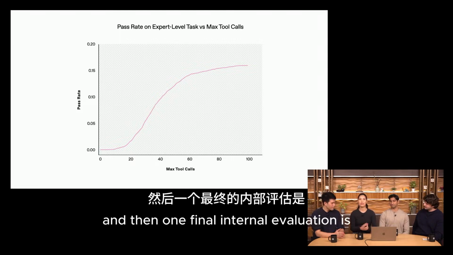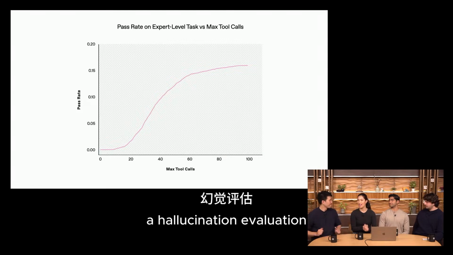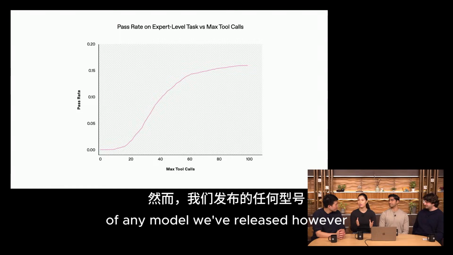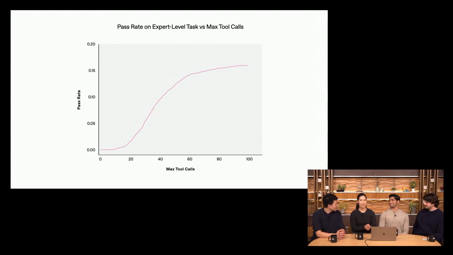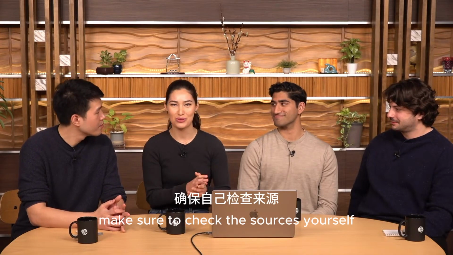And then one final internal evaluation is a hallucination evaluation. And this model actually performs the best on that eval of any model we've released. However, it's still possible that it will hallucinate. So when you're making reports, make sure to check the sources yourself.